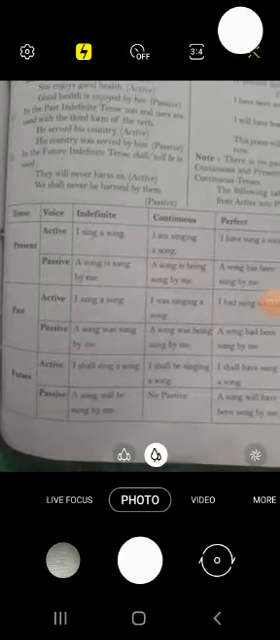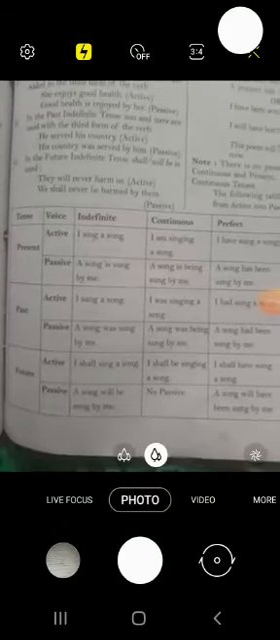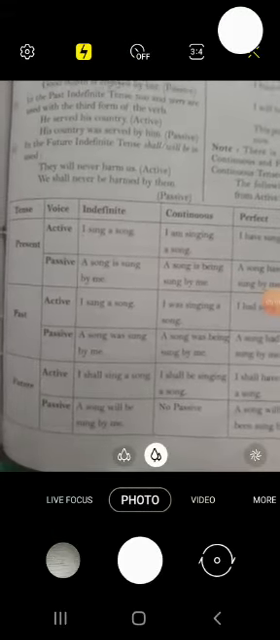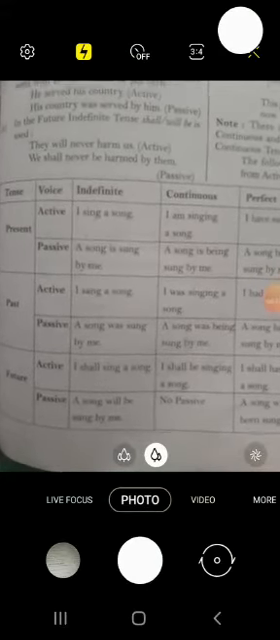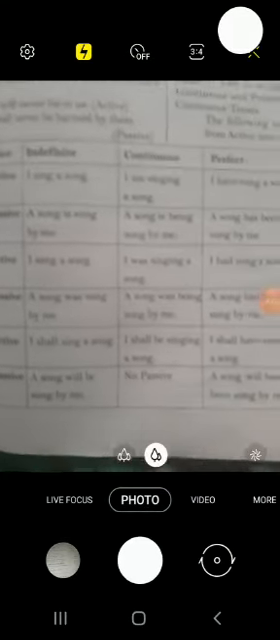It will change into passive: A song is sung by me. In past, I sang a song. So in passive voice it will become a song was sung by me. Future, I shall sing a song. A song will be sung by me.